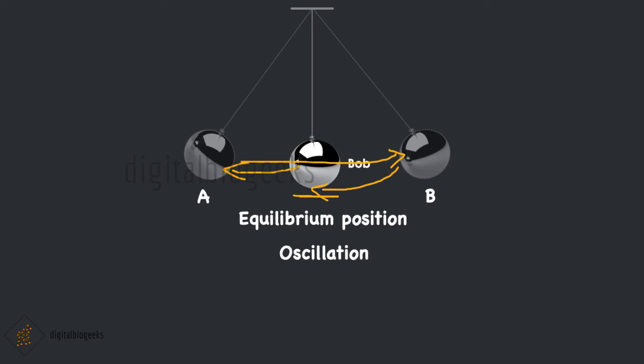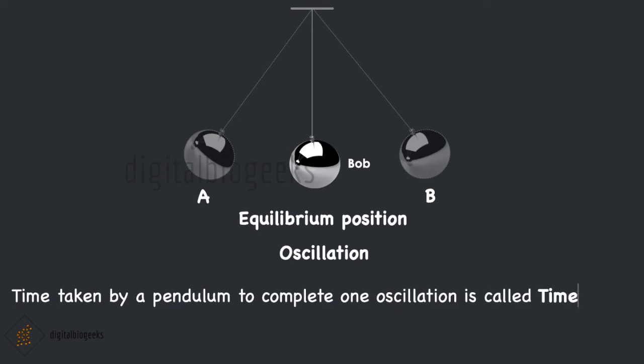A pendulum also completes one oscillation when it starts from the extreme position A and moves to the other extreme position B and then returns to A. This is also one oscillation. The time taken by the pendulum to complete one oscillation is called the time period.